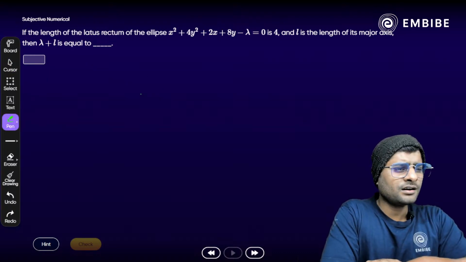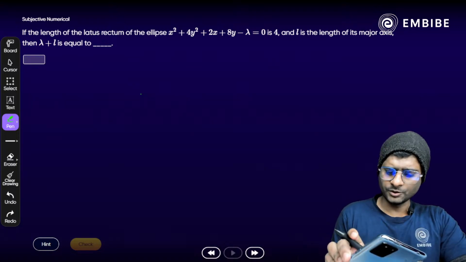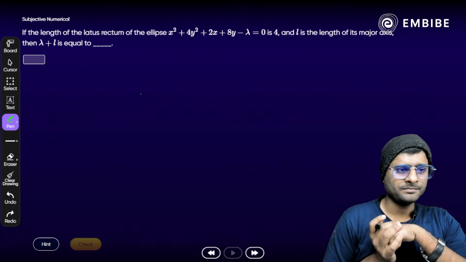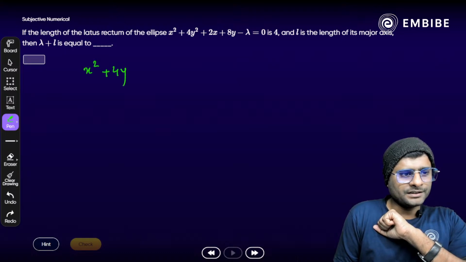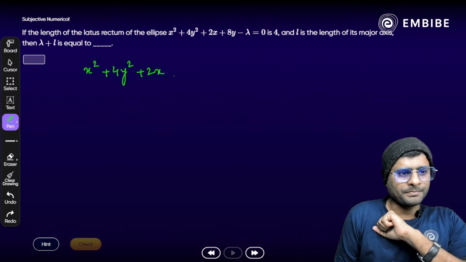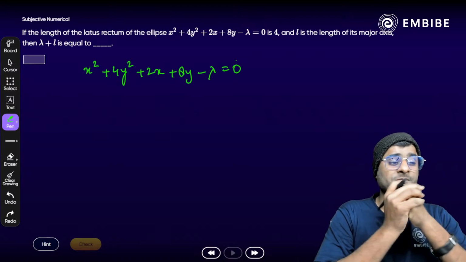So we have an ellipse here. Okay, you have an ellipse here. That is x square plus 4y square plus 2x plus 8y minus lambda equal to 0. This is an ellipse, but it doesn't look like one. You have to bring it into ellipse form.